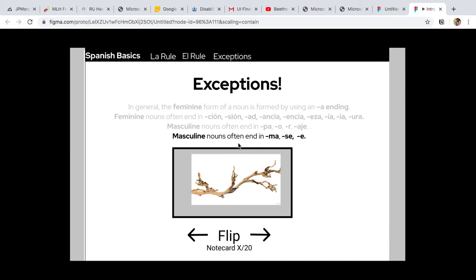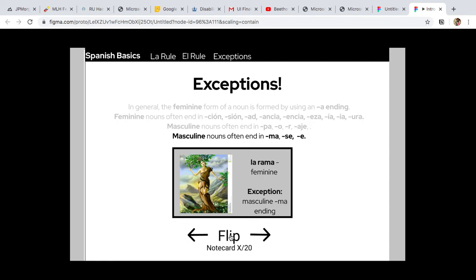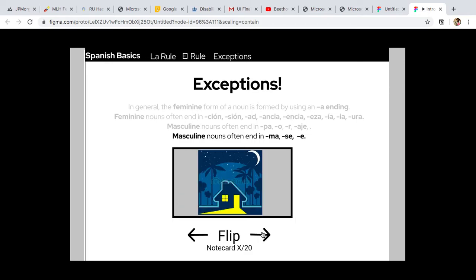We changed already. Masculine nouns often end in -ma, -se, -e, and this is a branch. So la rama is feminine, and the exception is that it should be masculine because it ends in -ma, but it is not, so it is feminine.